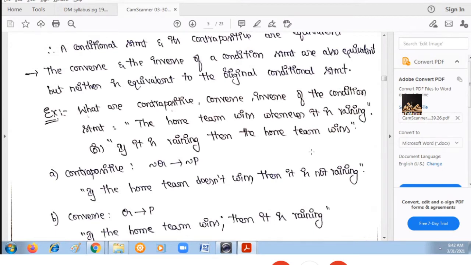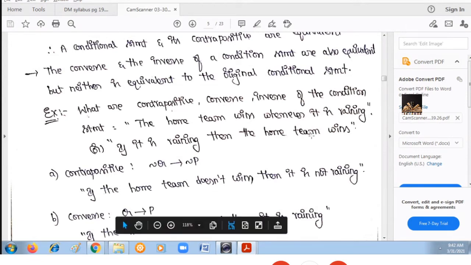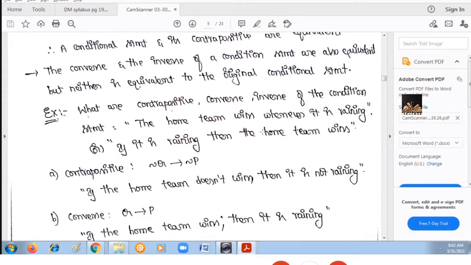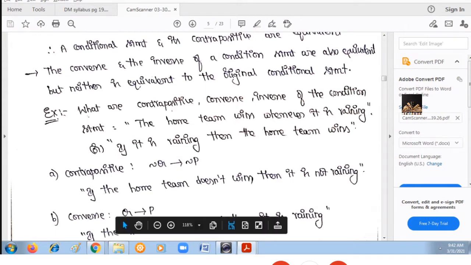Just to make you understand easily, we have converted the given statement using if-then. The meaning is the same. Now you need to find the contrapositive of this statement.